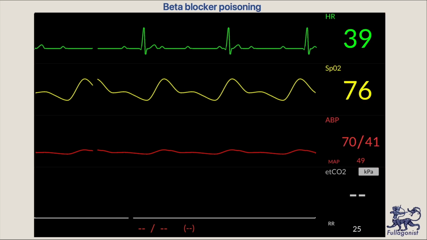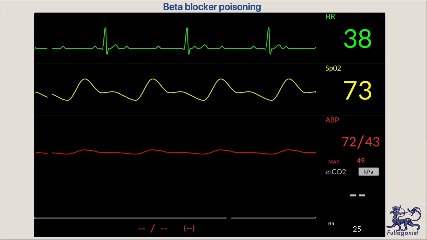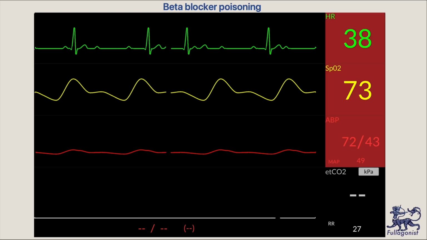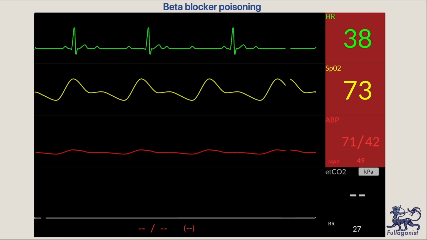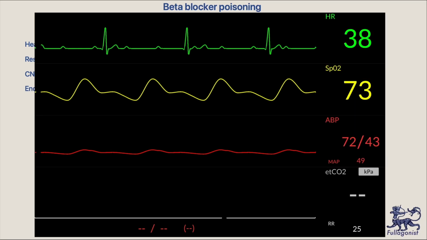A patient's vital parameters may be like this. As you see, a patient requires immediate support, because if left untreated, this condition may lead to asystole and death. During bradycardia, you may give atropine to increase heart rate and start giving epinephrine, norepinephrine, dobutamine, etc. But unfortunately, this is the condition when a myocardium may become relatively refractory to pharmacology and electrical stimulation. These drugs will not be as effective as in other disorders, especially catecholamines, because beta receptors are blocked. Management must involve giving antidote, which is glucagon, and let's explain this.